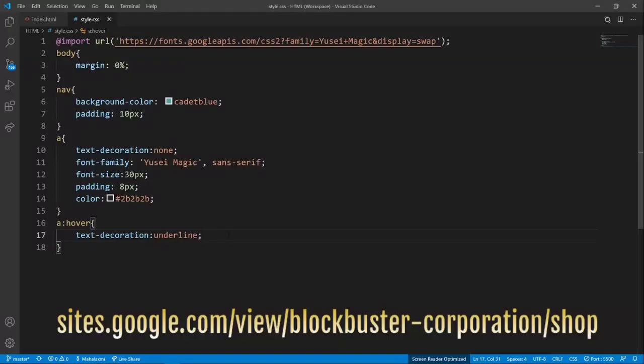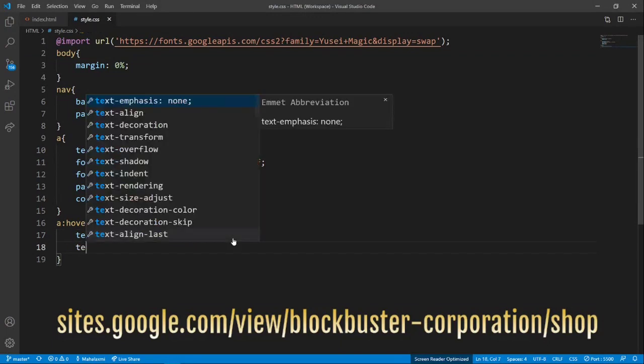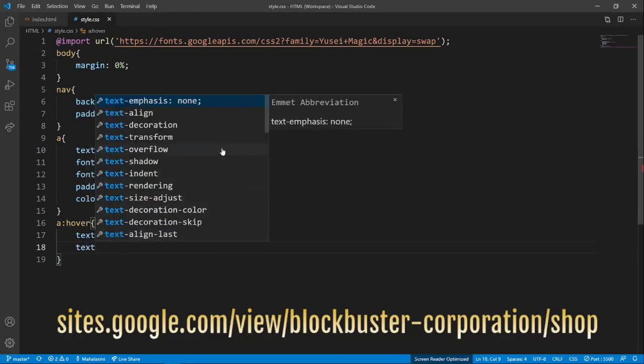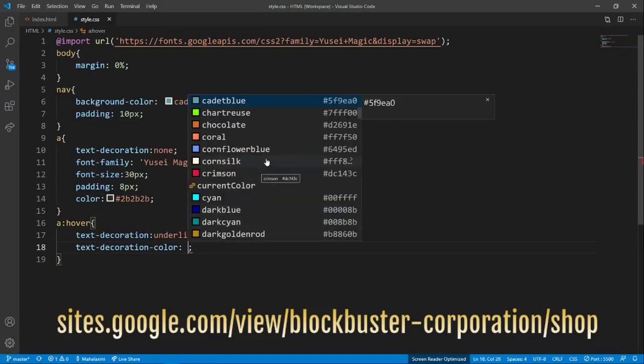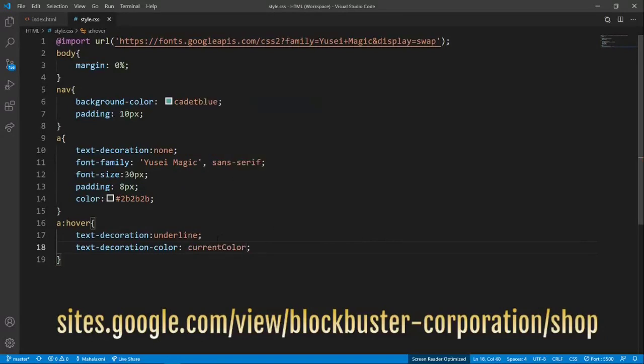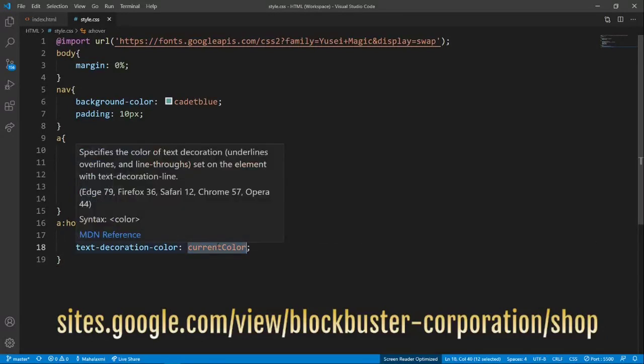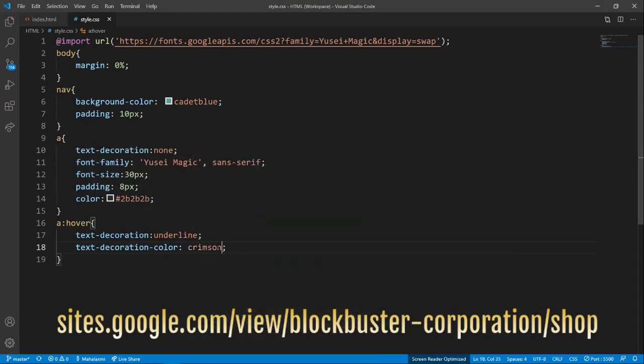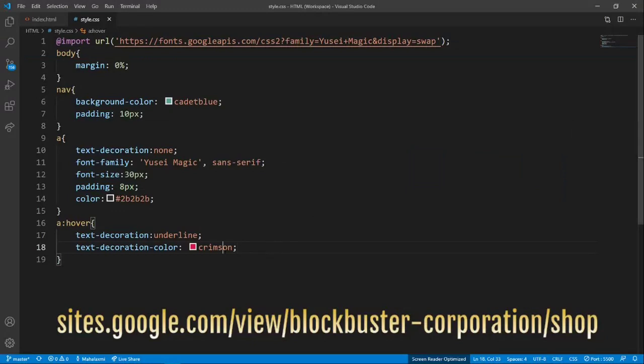I want to change the color of the underlining. What I do is text-decoration-color. Change the color to maybe this beautiful crimson, a bit pink though.